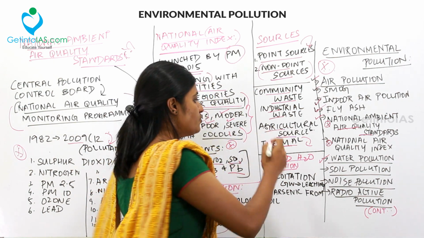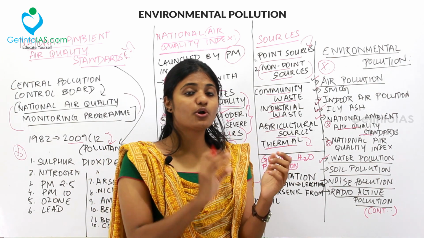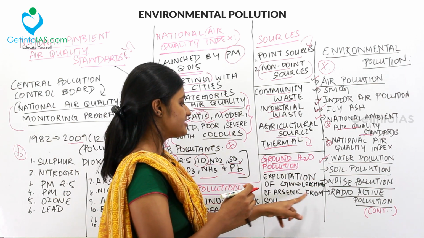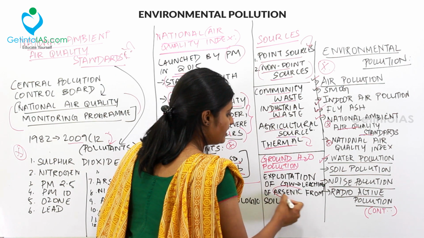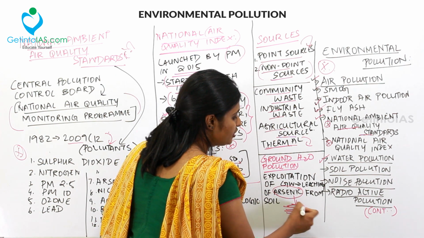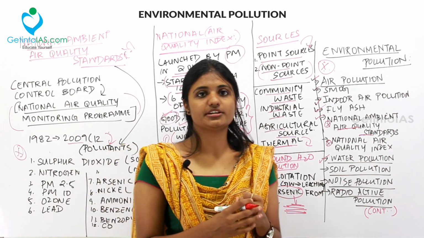The next one is groundwater pollution. When you exploit the groundwater, it will lead to leaching of arsenic from the soil or the rocks. This leaching of arsenic will reach the groundwater and lead to groundwater pollution. So this is termed groundwater pollution.